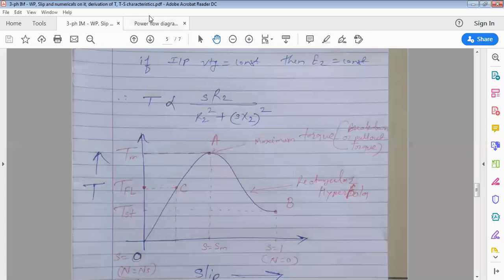Okay, so we'll start. The torque expression we derived yesterday.